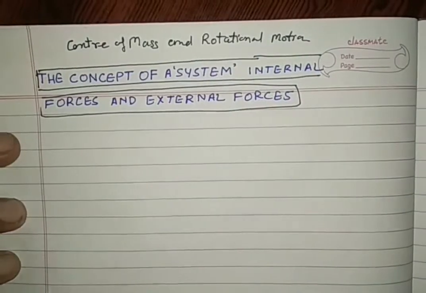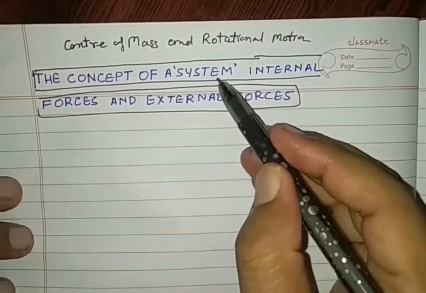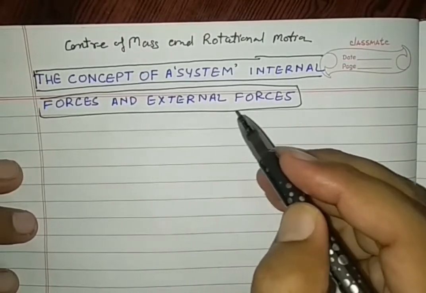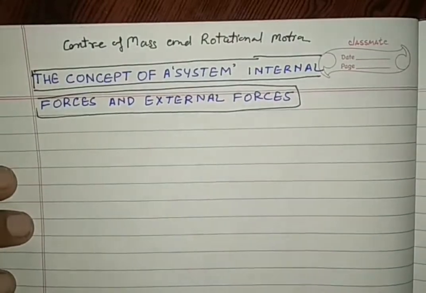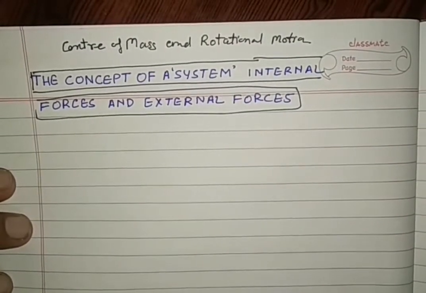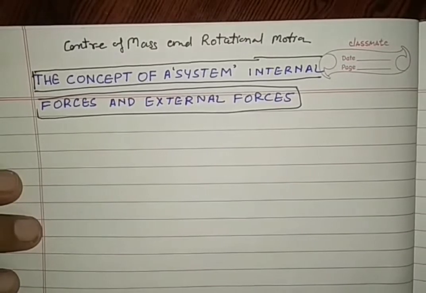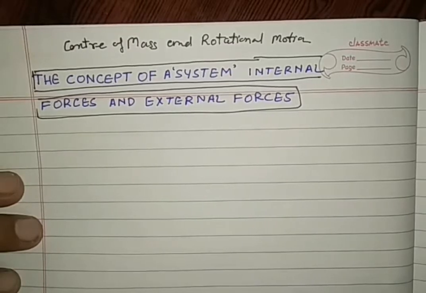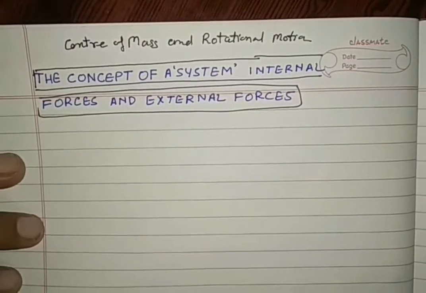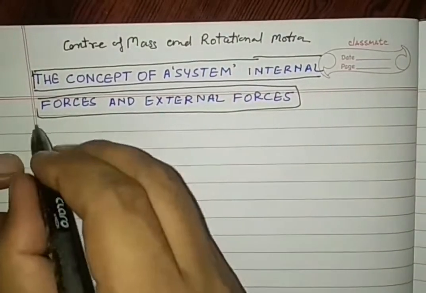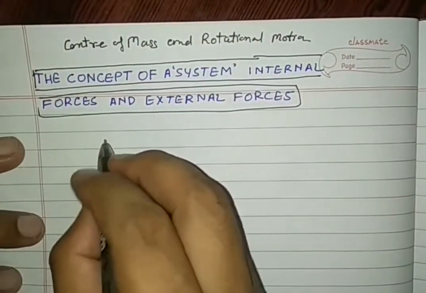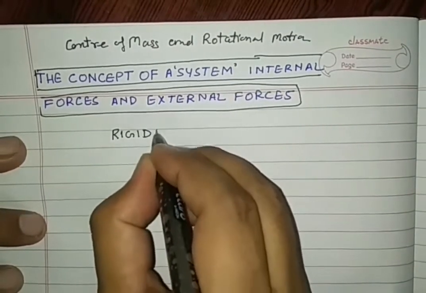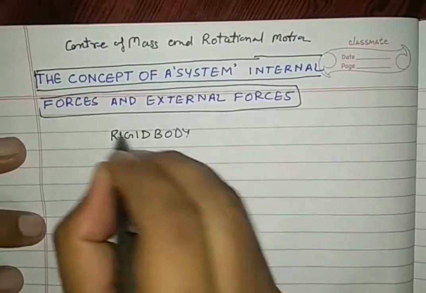We are going to see the meaning of the concept of a system, what is a system, what is the concept of internal forces and external forces. These are the fundamentals, the alphabet of rotatory motion and center of mass. Without knowing these, it will be very difficult to understand rotatory motion and the concept of center of mass. So before this, we are going to see the meaning of a rigid body. What is a rigid body?